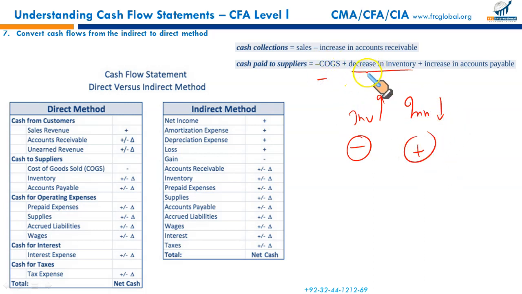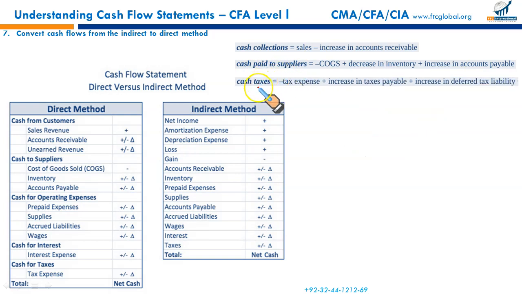COGS is negative. Decrease in inventory, cash inflow. Increase in inventory, cash outflow. Increase in accounts payable, good. You withheld their payments, inflow. Decrease in accounts payable, you have paid them, outflow. This is how we can calculate cash paid to suppliers. This is how we convert our indirect cash flow to direct.